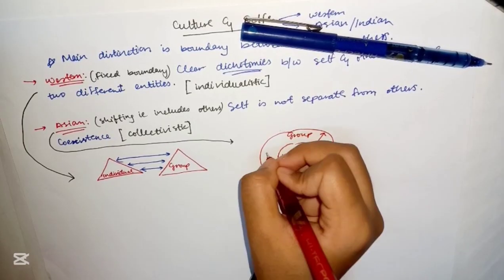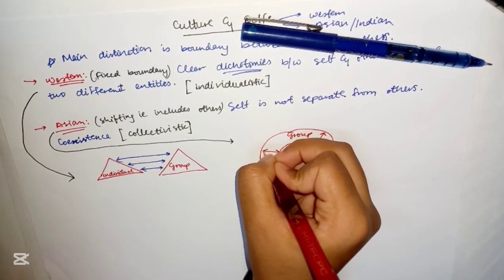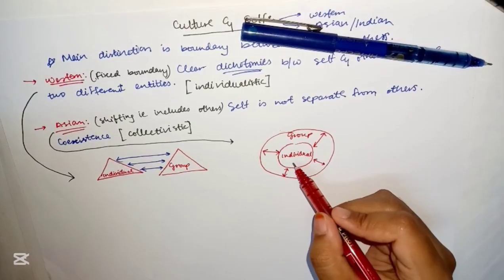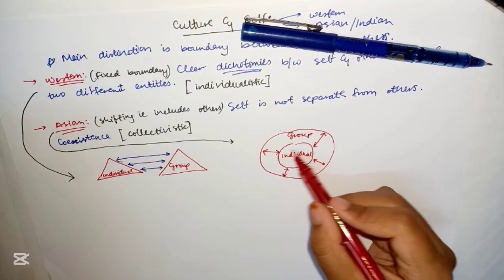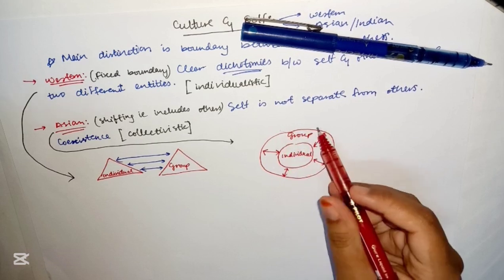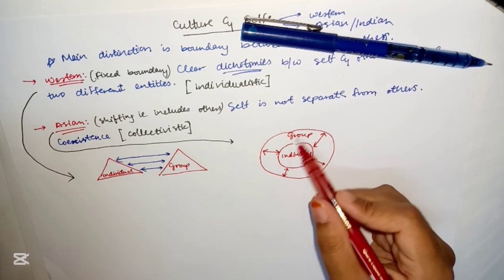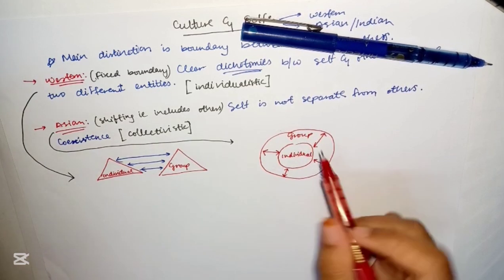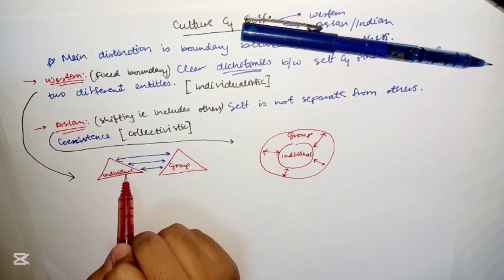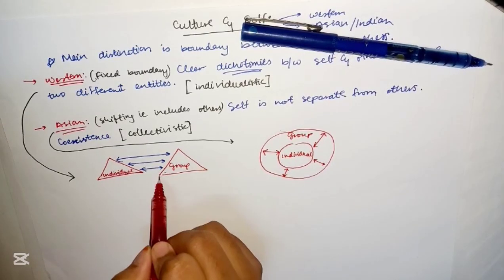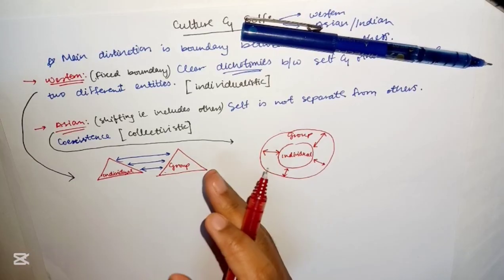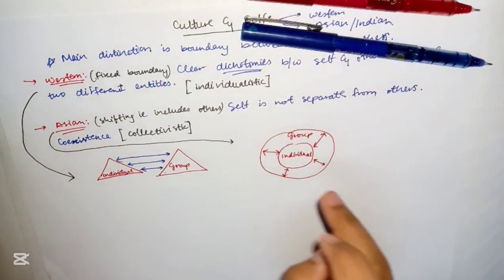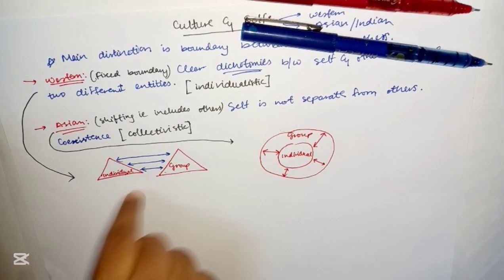So individual and group, which is why anything an individual does is characterized and viewed by the society or the group or others, because there is an interlink between the others. But here, it's like self goals, personal goals alone. Others, social behavior, personal, professionalism, everything is separate. So this is Asian and this is Western.